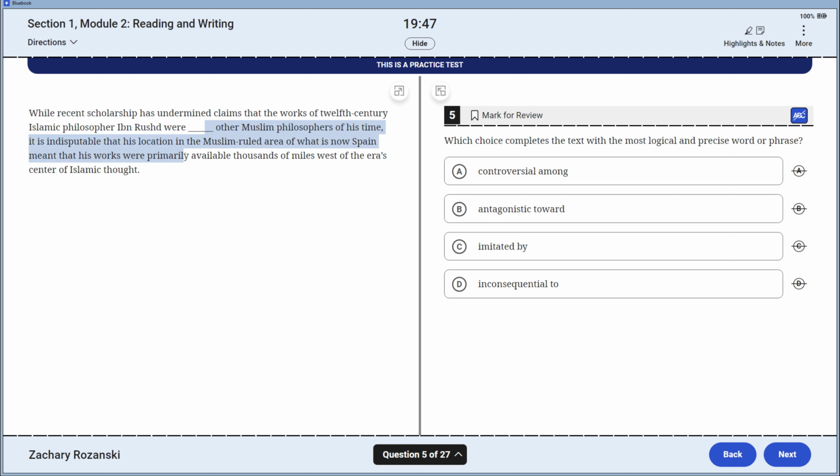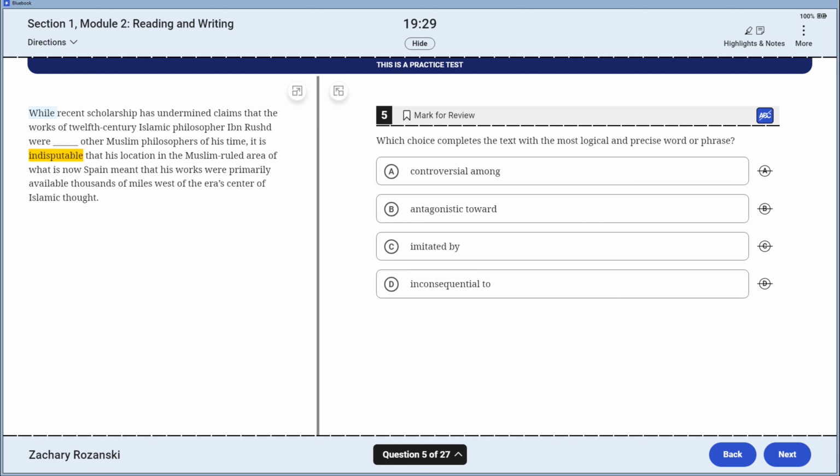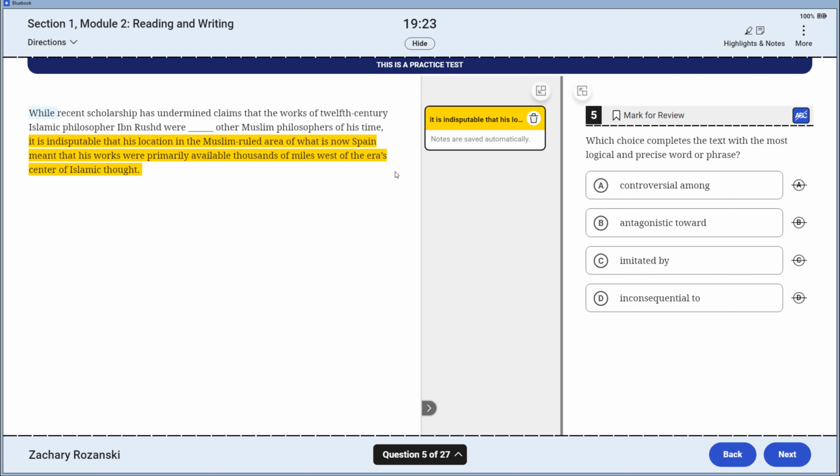I am looking around. I see this signal element. While recent scholarship has undermined claims that the works of the 12th century Islamic philosopher were blank of his time, it is undisputable. So we're dealing with a double mix-up here. I'm going to slow down for a second, and engage first with this since there's no puzzle piece here.